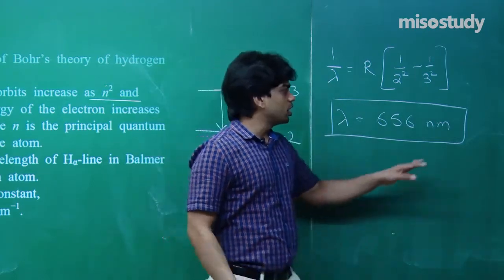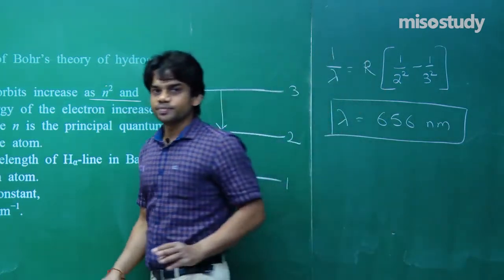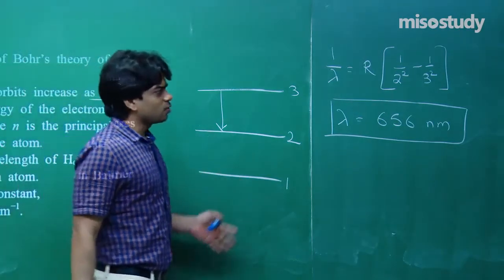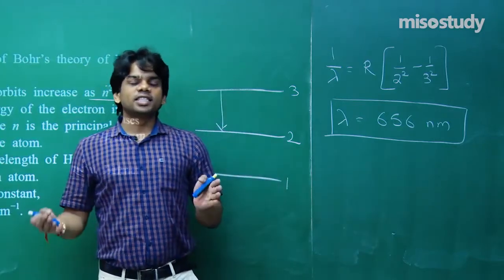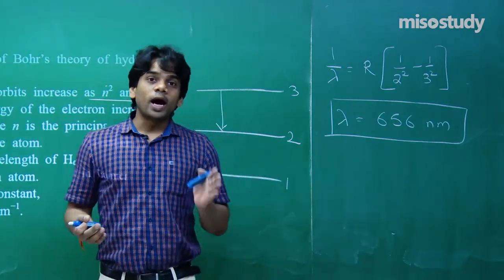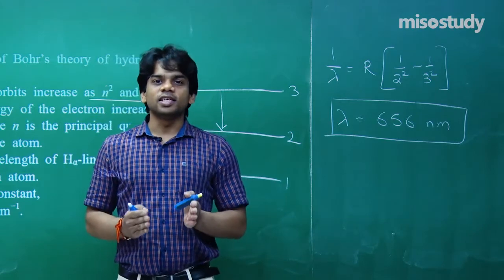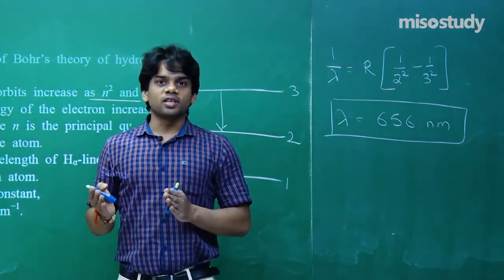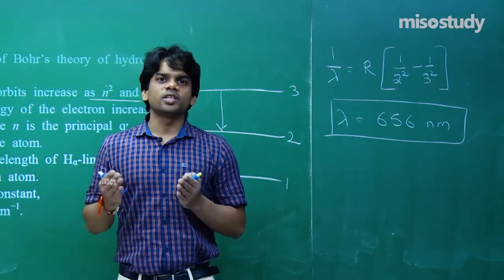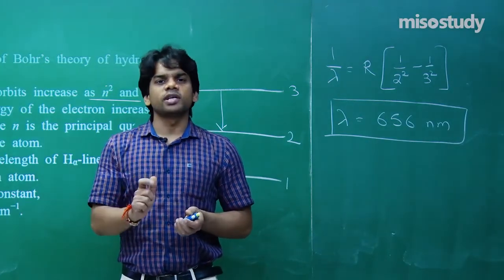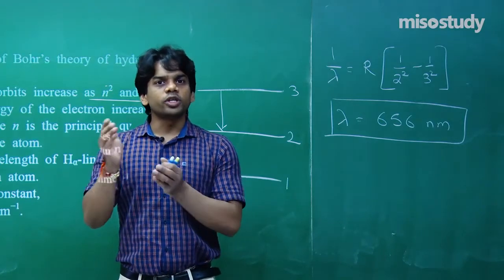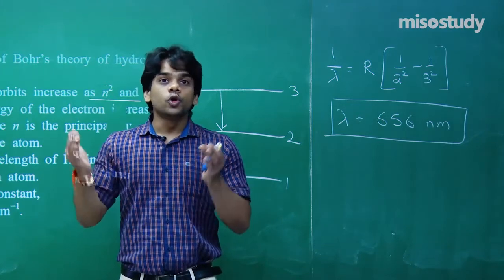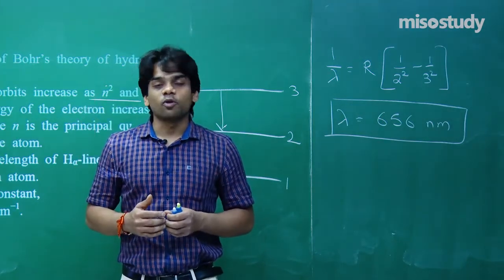So what you do, take note till here. I believe that you have understood how to solve this, and just place up the values, you will get all the required result. See, in this chapter, what I will advise you all, you have to remember the basic formula for velocity, radius, how it varies with n, how energy equation is given as kinetic energy, potential energy, how it is related to total energy. Basic small things. If you just learn it by heart, use it in questions, do many questions, because practice will actually let you keep the formula in mind. That will be of great help to you all.